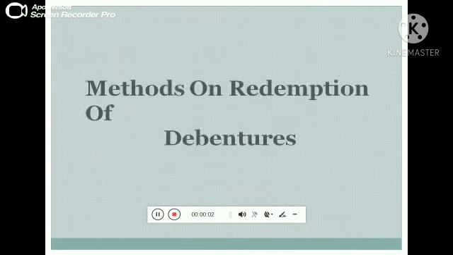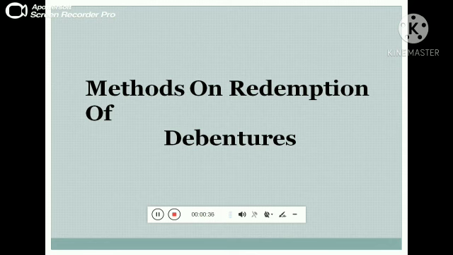Hello friends, today I am going to present methods of redemption of debentures. Before we discuss the methods of redemption of debentures, we should know the meaning of debenture. The word debenture is derived from the Latin word debere, which means to owe. Therefore, a debenture is an acknowledgement given by a company of a debt in the form of a certificate.